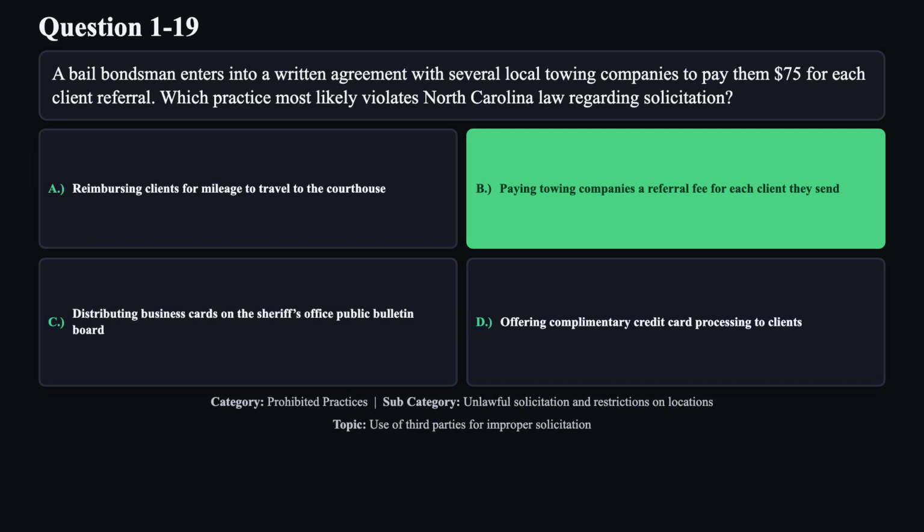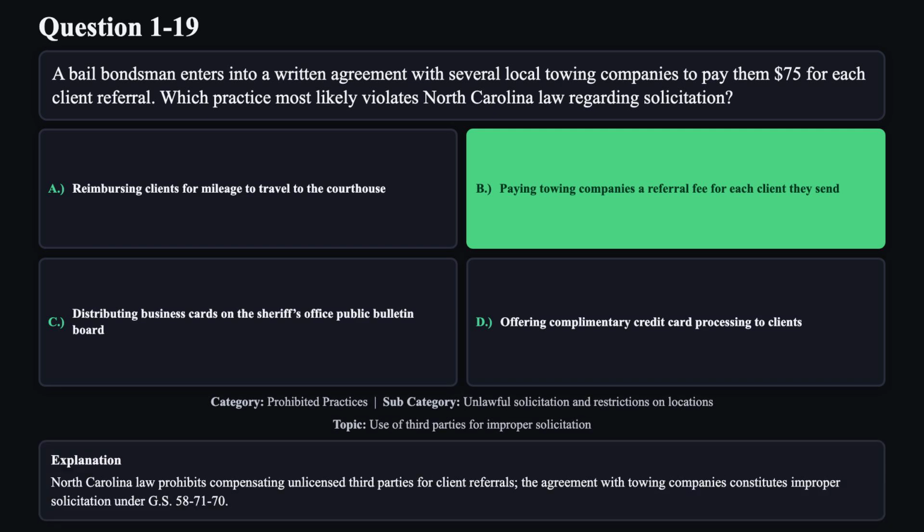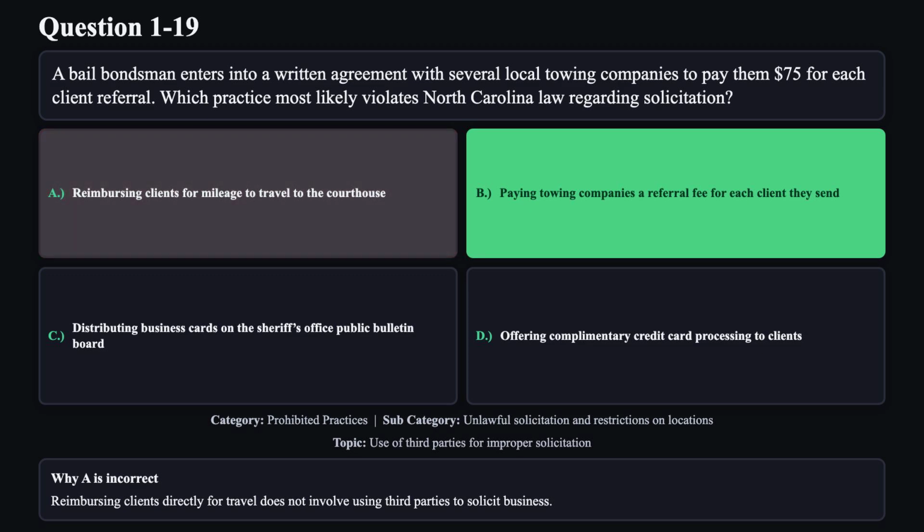The correct answer is B. North Carolina law prohibits compensating unlicensed third parties for client referrals. The agreement with towing companies constitutes improper solicitation under GS 58-71-70. Reason A is not correct. Reimbursing clients directly for travel does not involve using third parties to solicit business.